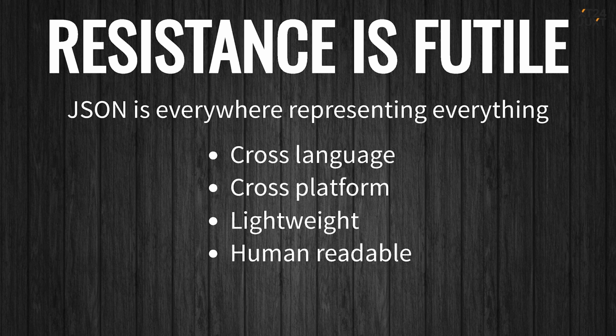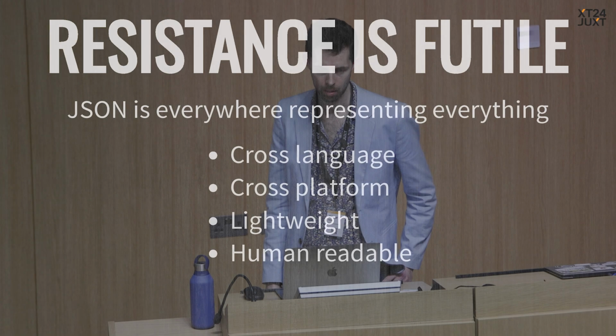It feels at this stage JSON is everywhere. And it's popular because it's cross-language, cross-platform. It's lightweight. It's human-readable, human-writable, and these are why we love it. It has all these great characteristics. But lots of other data formats can also claim these as well, or at least some of them. So what's the real secret to its popularity?